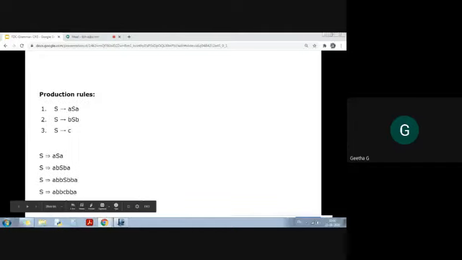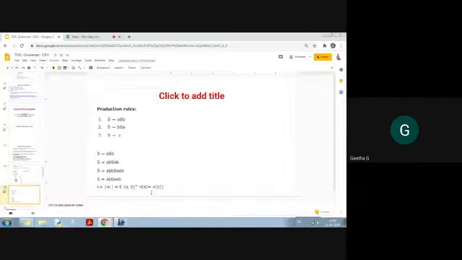So that I can generate a string, right? This belongs to the language where the number of A's is equal to the number of B's with an even length. One more condition: an even length, right? So that is what the languages are.